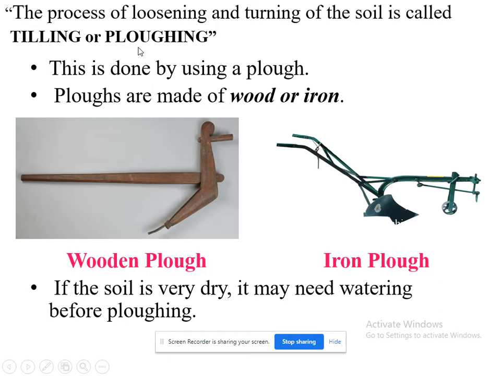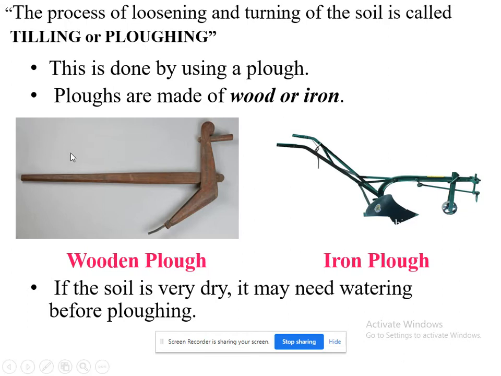Plowing is nothing but making the soil loose, or turning it. So that process we call plowing, or it is also termed tilling.